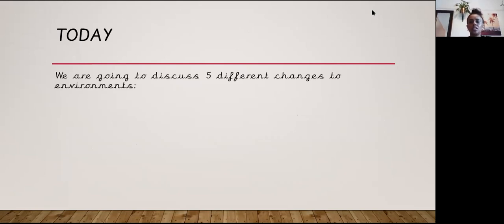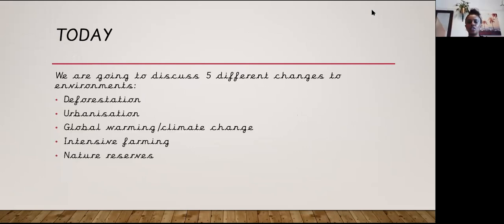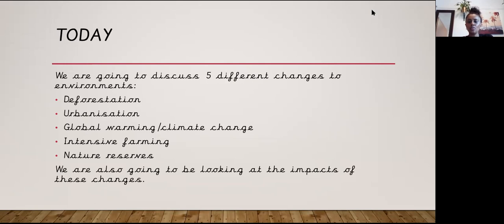So today you are going to discuss 5 different changes to the environment. So here are our 5 different changes. These are some very big words. Deforestation. See if you can say that word. Deforestation. Fantastic. Urbanisation. Global warming and climate change. Intense farming and nature reserves. Fantastic. So we are also going to be looking at the impacts of these changes. Not only are we going to look at the changes, but also what happens when these changes are occurring.